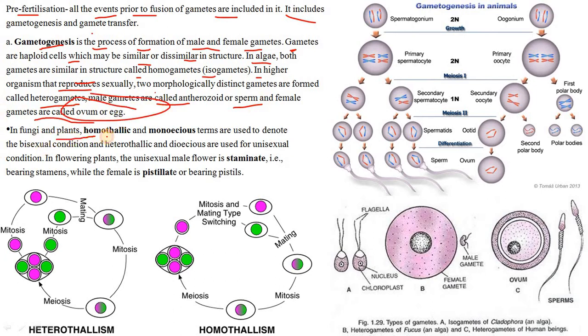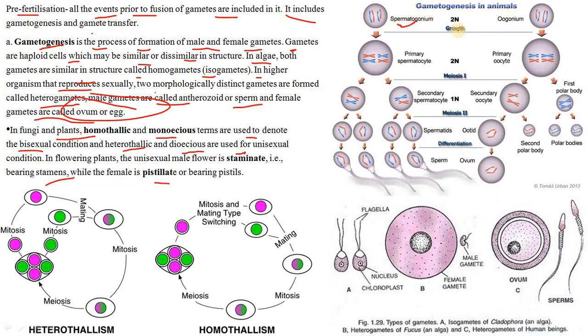In fungi and plants, homothallic and monoecious terms are used to denote the bisexual condition, while heterothallic and dioecious are used for the unisexual condition. In flowering plants, the unisexual male flower is staminate, that is bearing stamens, while the female is pistillate, or bearing pistils. As you can see, the gametogenesis in animals.